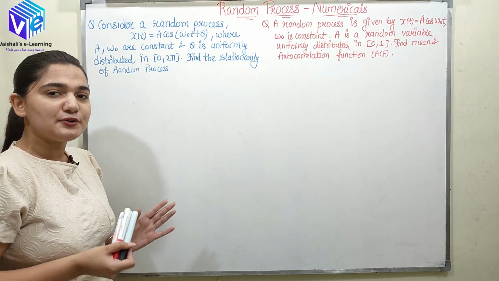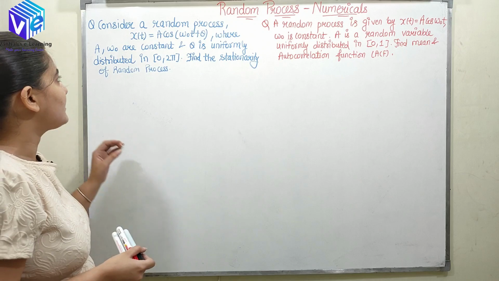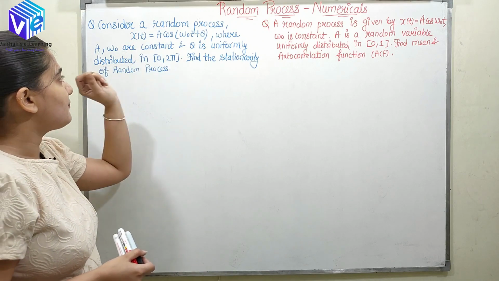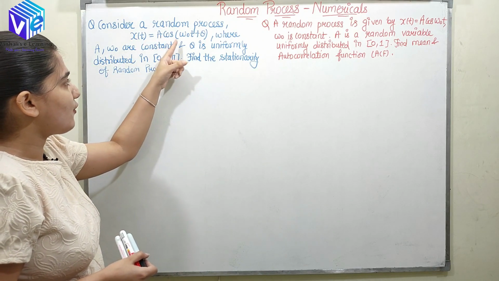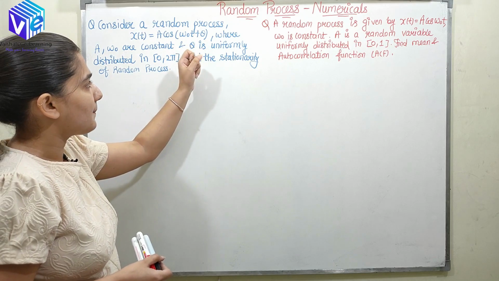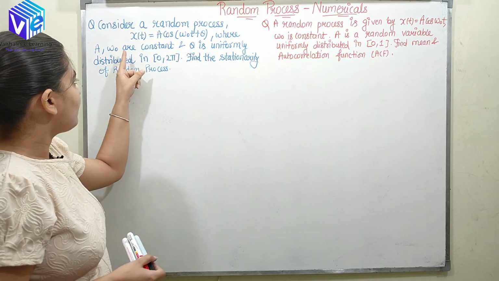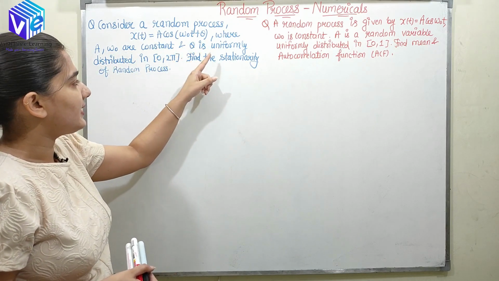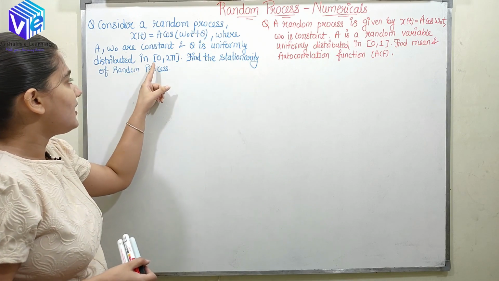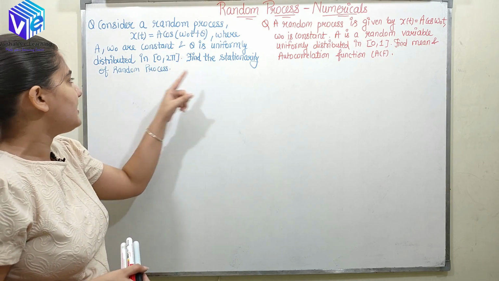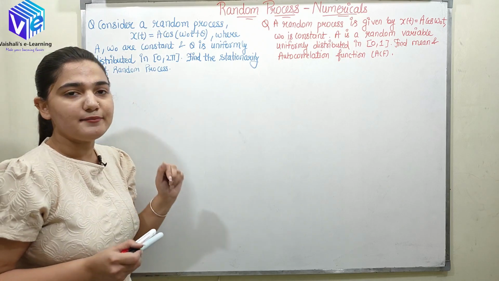So now coming to the first question. The first question states: consider a random process X(t) equal to A cos(omega naught t plus theta), where A and omega naught are constants and theta is uniformly distributed in 0 to 2 pi. Find the stationarity of the random process.